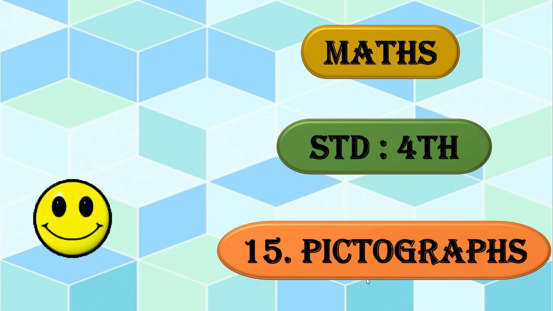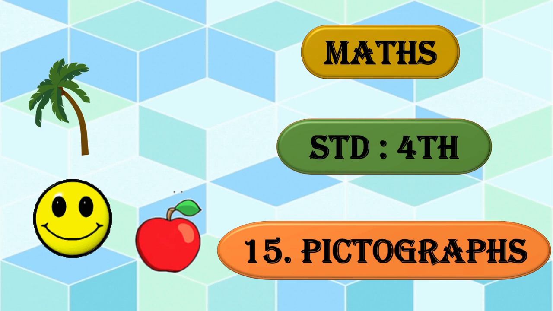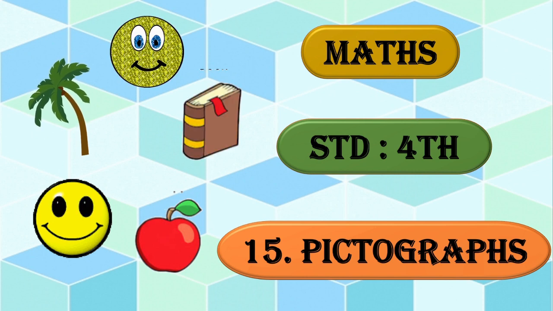See here, we can use any type of picture or symbols in the information to read the information clearly and easily. Got this? Yes, dear children, here we will go through some of the examples and we will try to understand about the pictographs. Okay? I am sure that you will enjoy this lesson. Got this?